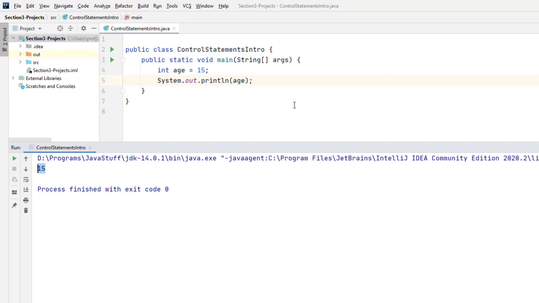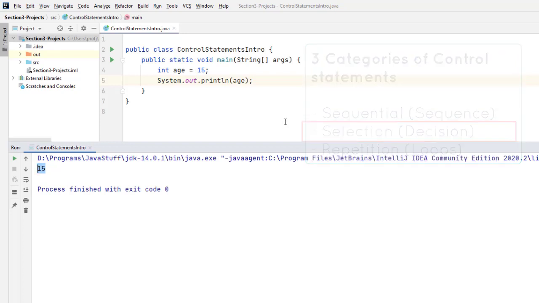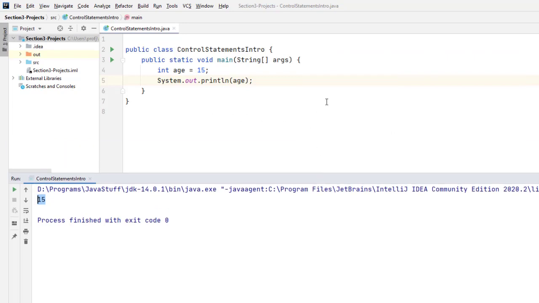Now, what if we wanted to make a decision based on the age? Say if the user's at least 16, they can drive here in the United States. So let's see what that might look like. So we're going to write a test to see if age is greater than 16 and then print out either you can drive or you can't drive yet.